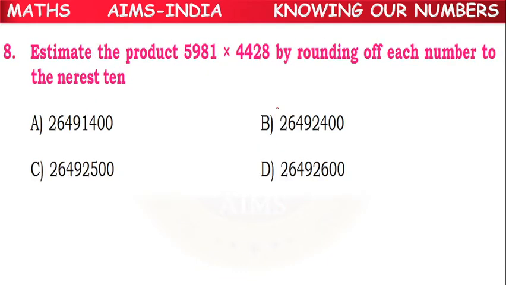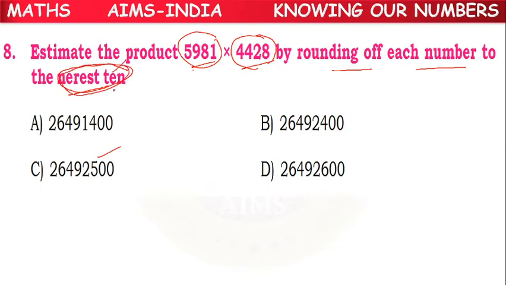Next. Estimate the product of 5981 and 4428 by rounding off each number to the nearest 10. We have to understand the question properly, children. We have to see whether they are asking rounding off, but according to what? Nearest 10. If we do according to nearest 100, the answer will be different. According to nearest 10 only, we have to find the answer.